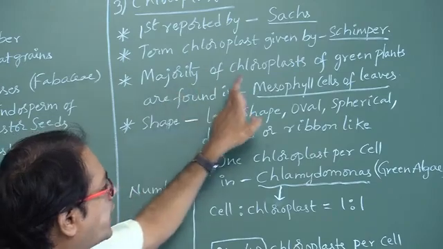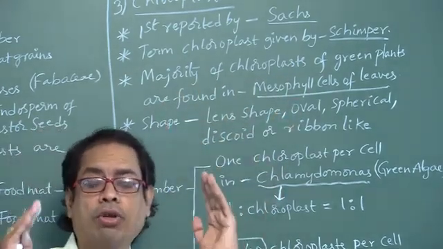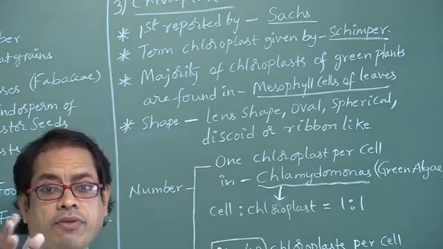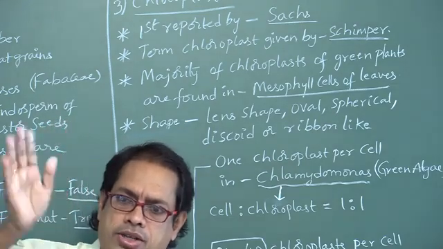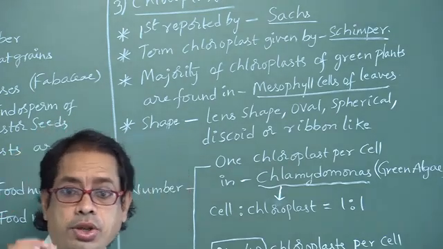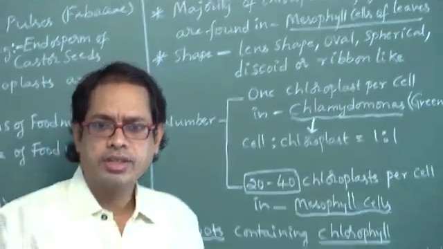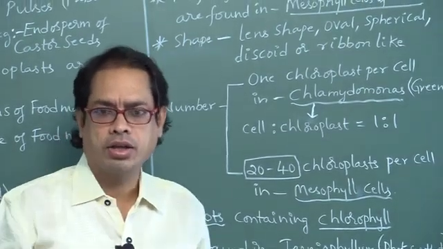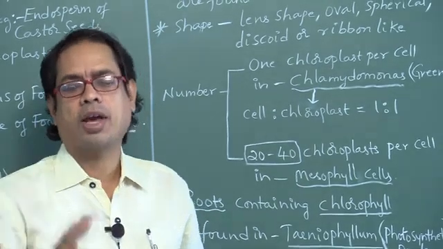Next, the majority of chloroplasts of green plants are found in which part? Mesophyll cells of the leaf. Between the upper epidermis and lower epidermis, the middle tissue is called mesophyll tissue. That mesophyll contains palisade parenchyma and spongy parenchyma in dicots, whereas in monocots, either palisade or spongy parenchyma.